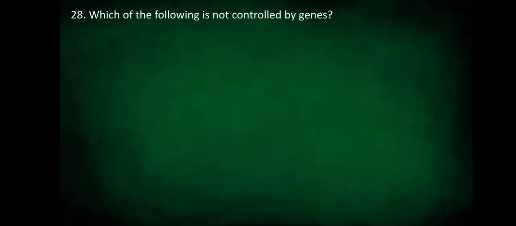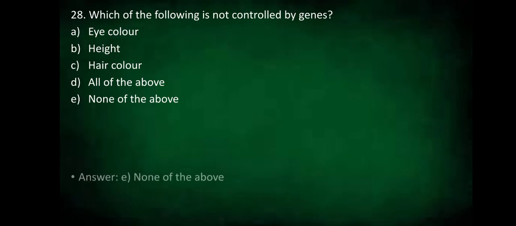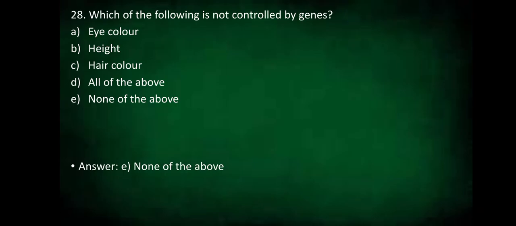28th question. Which of the following is not controlled by genes? Is it the eye color, or the height of a person, hair color of a person, or all of the above, or none of the above? The answer is none of the above. Genes control everything. So the question you have to see is, they have asked not controlled by genes.